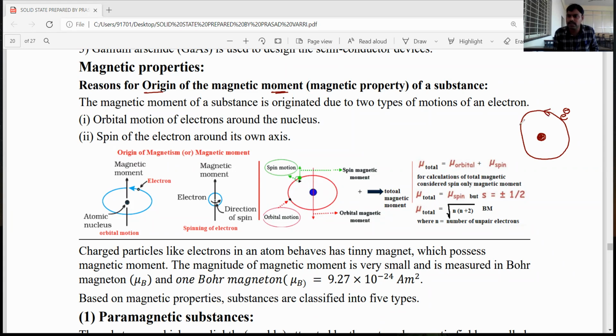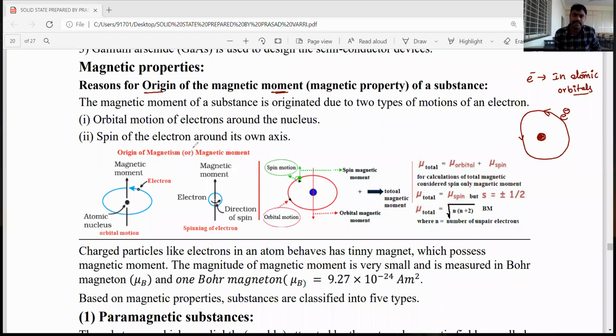The orbital is oriented around the nucleus, and the electron also revolves around its own axis, which is called spin movement.